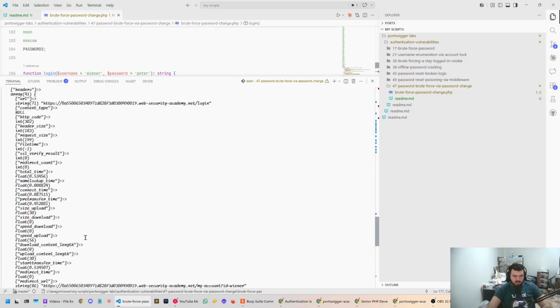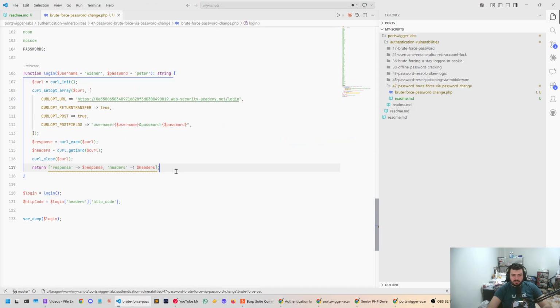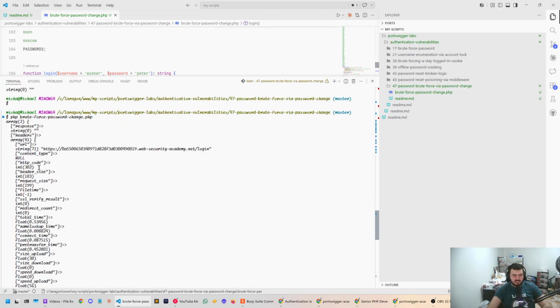There is no cookie. Let's see if AI can help us here. So session cookie is going to be headers set cookie null. I don't see in the headers though a set cookie here.